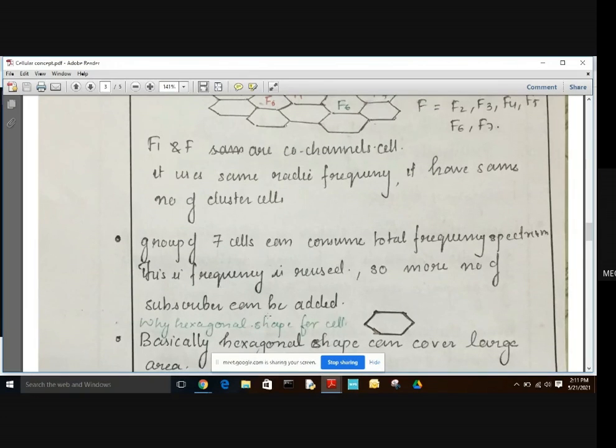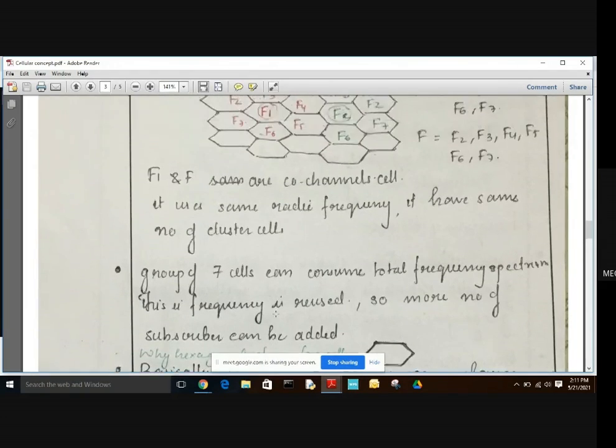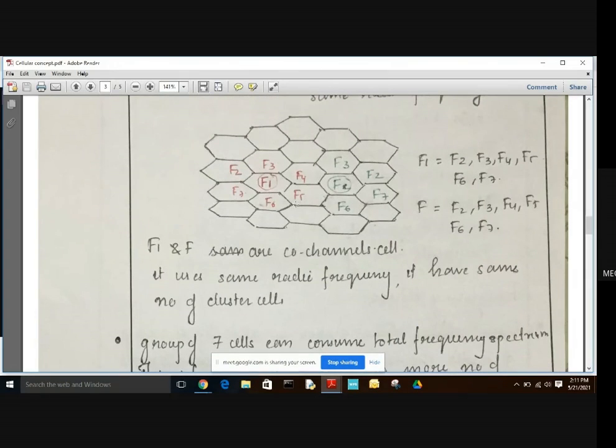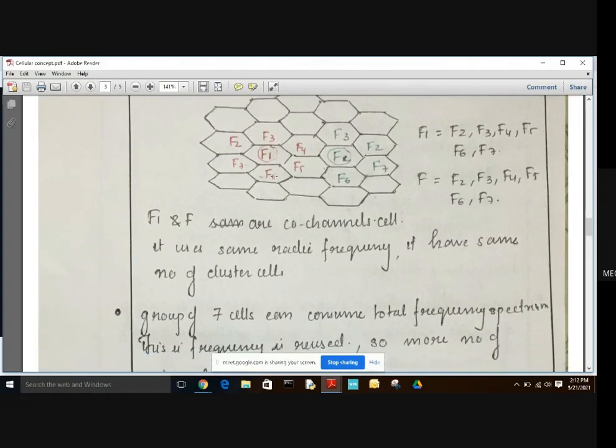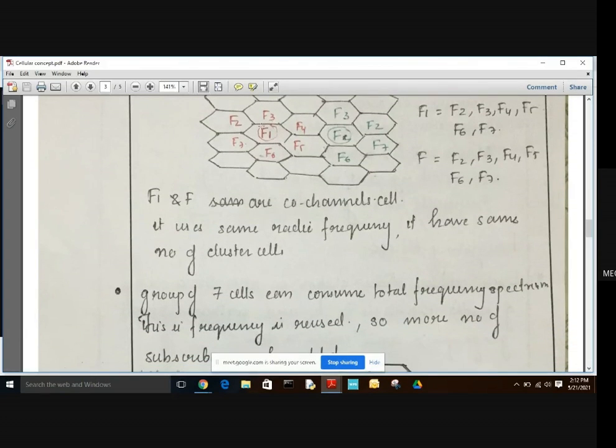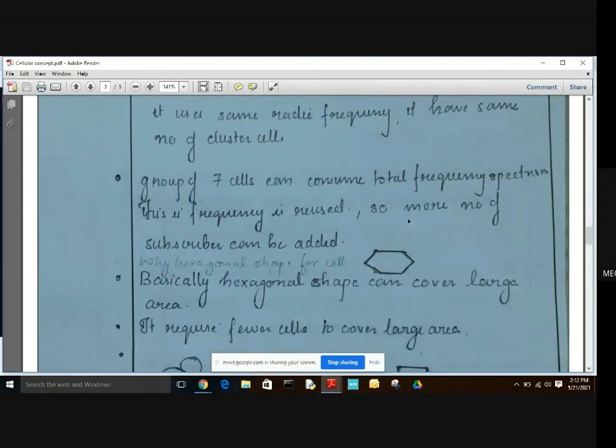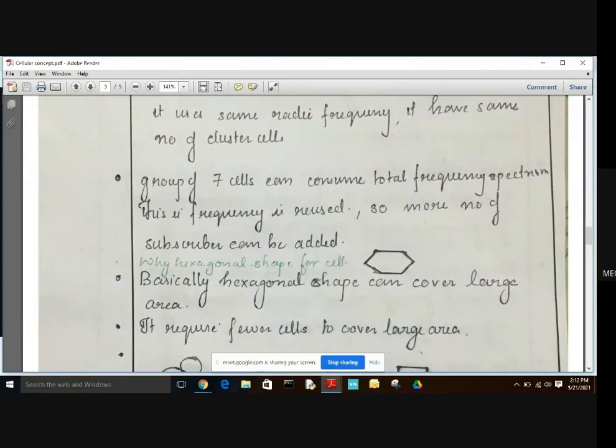So more number of subscribers can be added. This group of 7 cells, that is from F1 to F7, can consume the overall or total frequency spectrum, and the frequency in this F1 cluster is reused in this F2 cluster, like F2, F3, F7 up to F6, F7 are used in another cluster. So there is a frequency reuse also. By this frequency reuse, many subscribers can be added or covered.